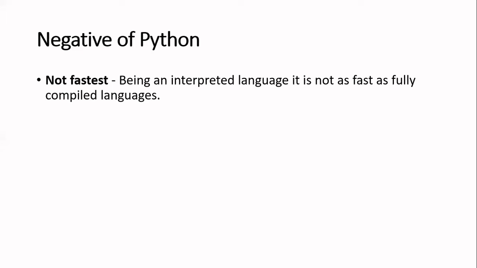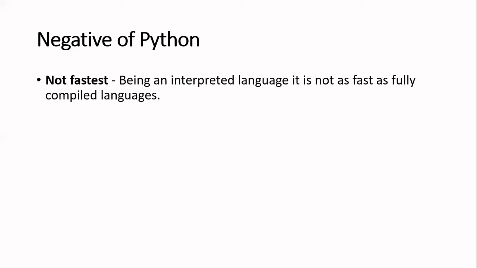We have languages like C, C++, which are middle level languages, which are faster than this language. And what is the reason for that? The reason is simple: this is a high level language. This is an interpreted language. So it executes line by line, and it is not directly converted into machine language. So that makes it a little less fast than other languages.